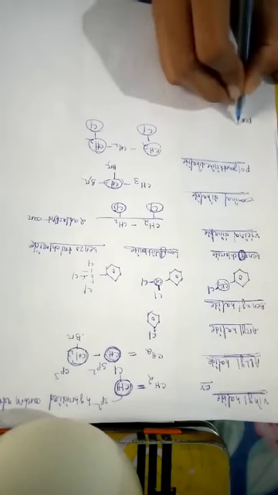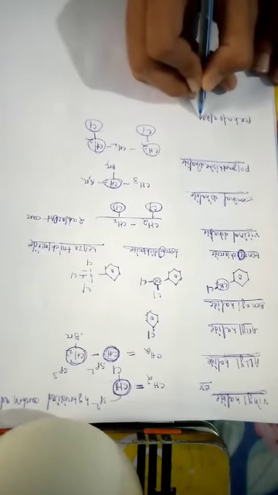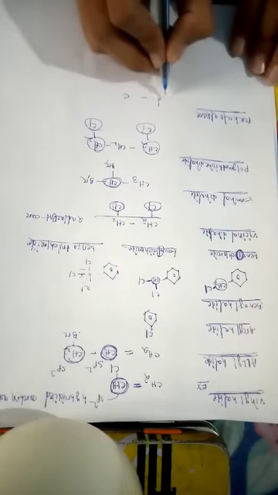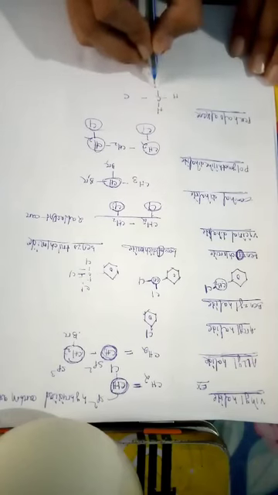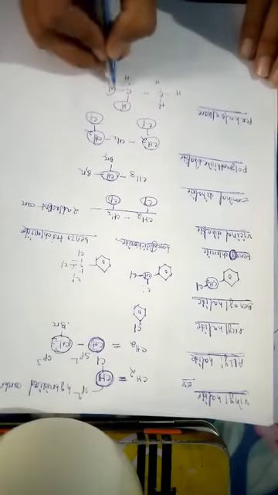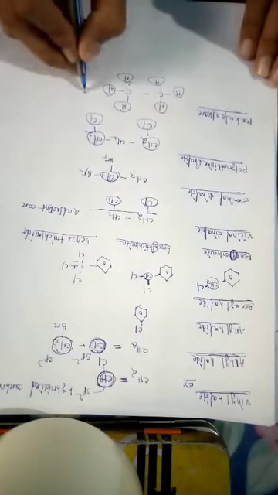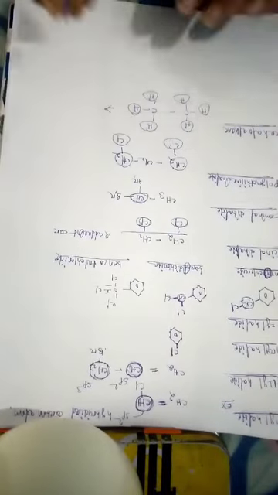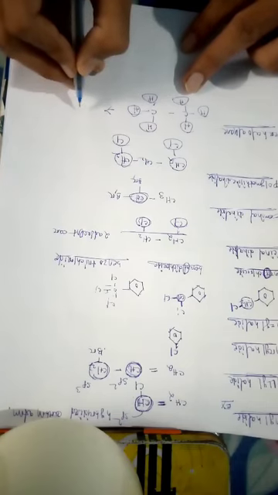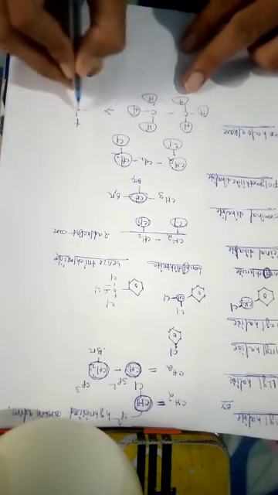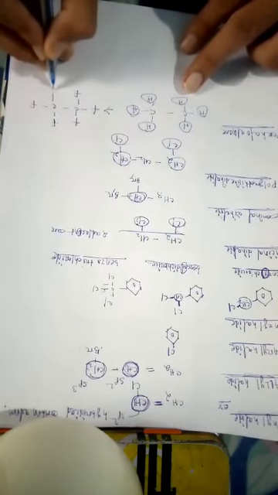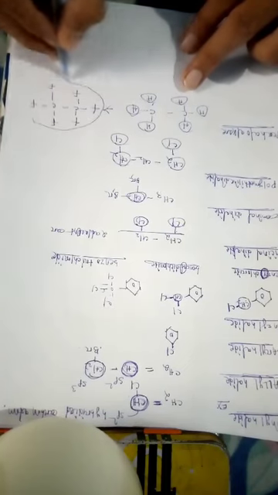Then perhaloalkane. Now perhaloalkane is defined as follows. This is the structure of ethane. In the place of hydrogen, if we replace the hydrogen with fluorine, then it is the structure of perhaloalkane.